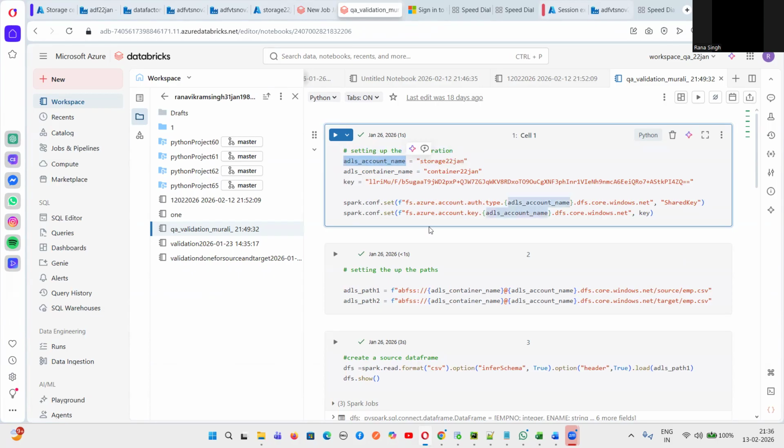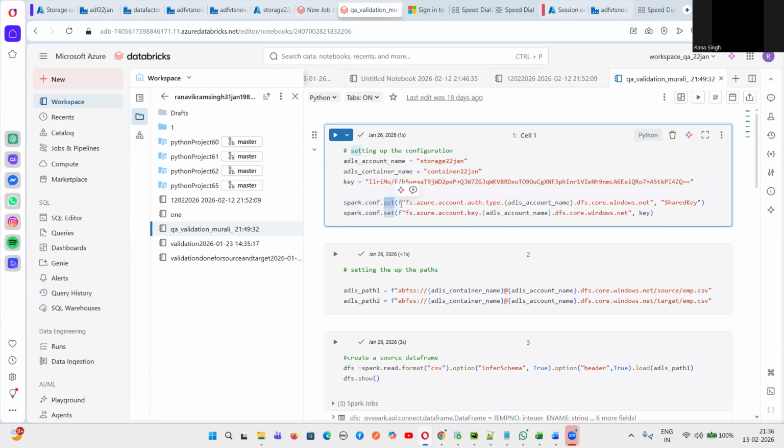What is your account name? The ADLS account name is, let's suppose, storage 22nd Jan. This is your container name. And then you have to specify the key. I will show you how to get this key. And then you have to set the configuration using this command called